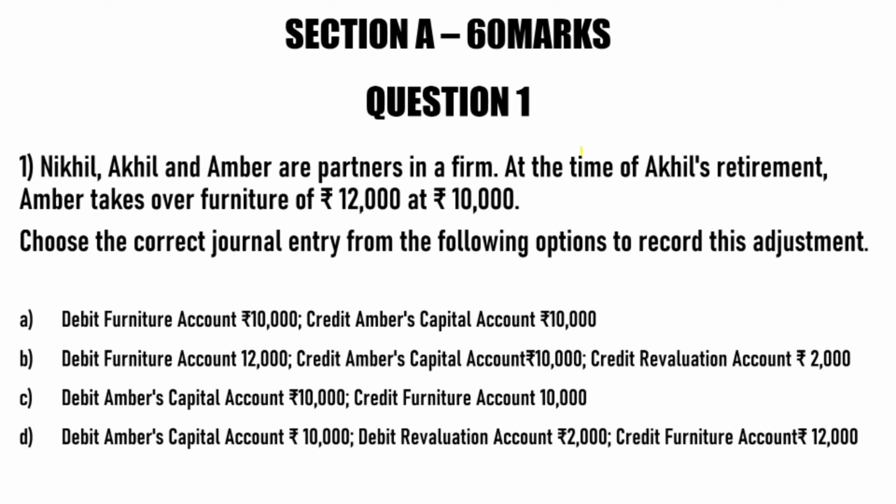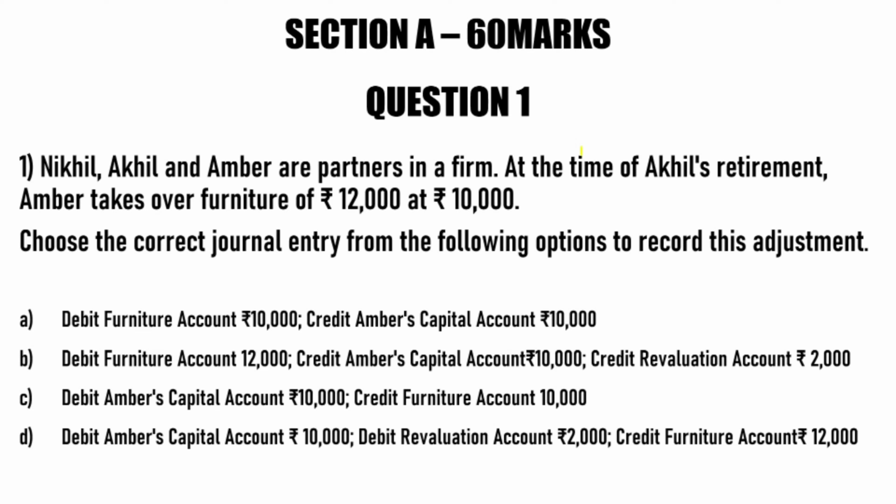So the first question that we have is from retirement of a partner. The question states: Nikhil, Akhil and Amber are partners in a firm. At the time of Akhil's retirement, Amber takes over furniture of 12,000 at rupees 10,000. So before reading any option, just solve the journal entry.